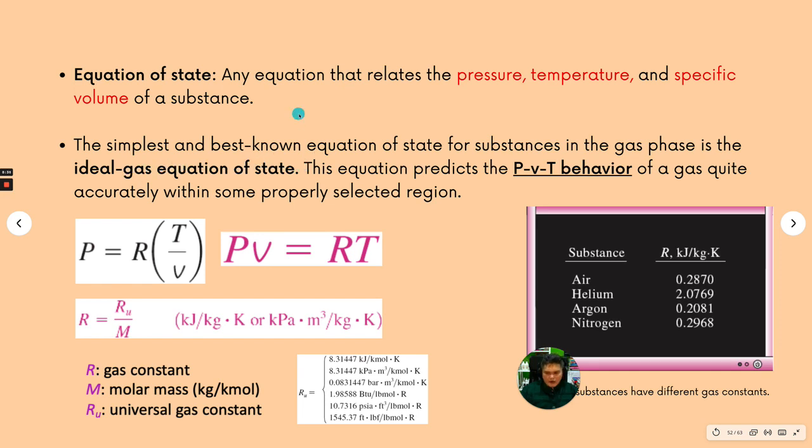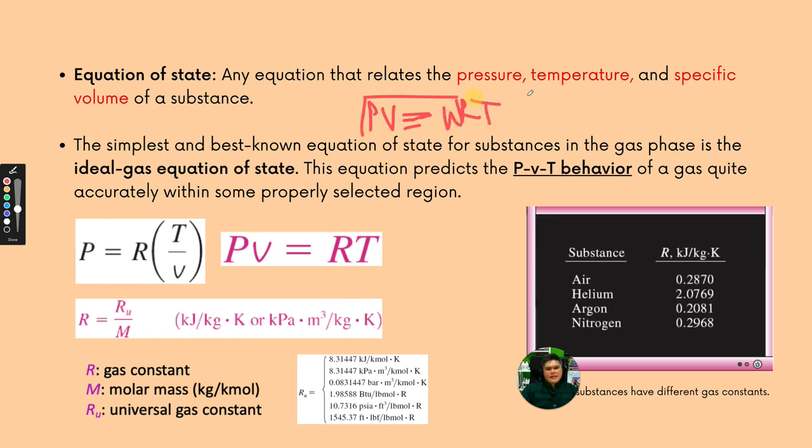If you can recall from the past, if you learned this during your matriculation or so, it is PV equals nRT. Okay, if you could remember that. So this is what we call the ideal gas equation. The equation predicts the PVT behavior of a gas quite accurately within some properly selected region. Only for a selected region is it applicable.